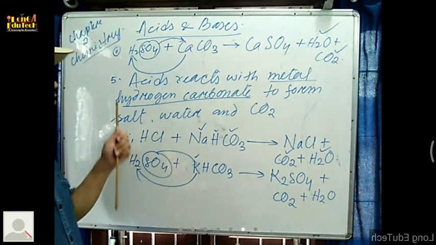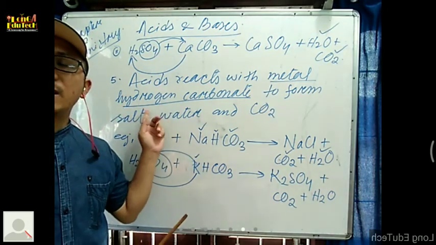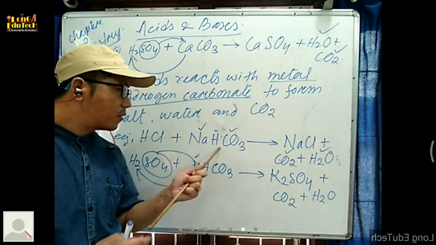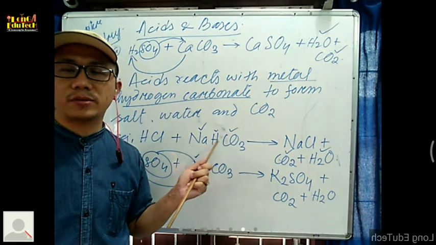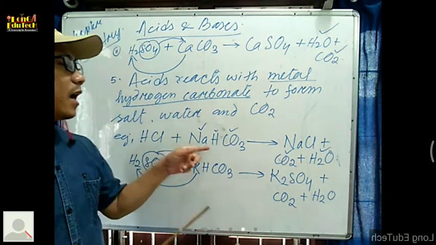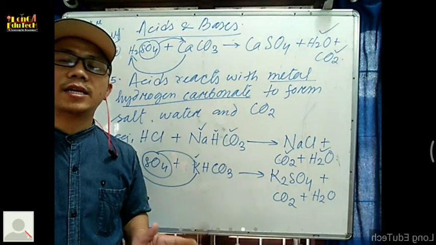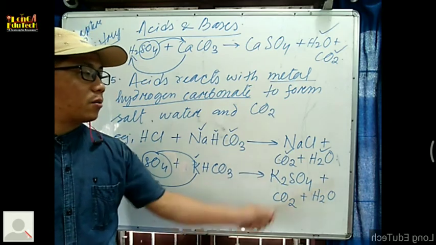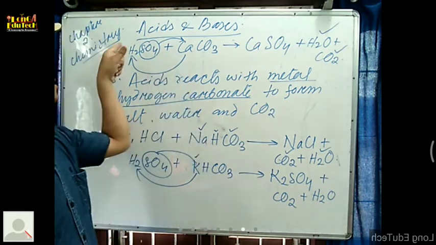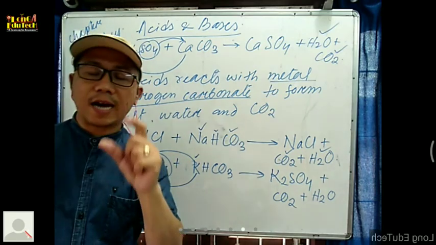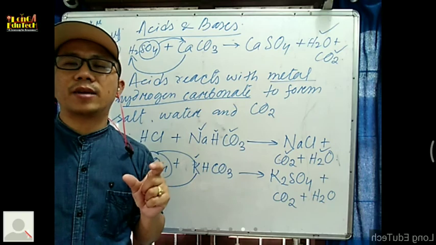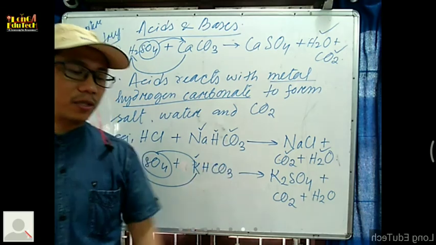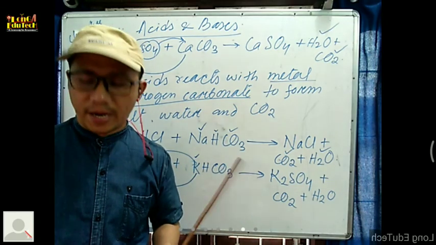And the last point is that acid reacts with the metal hydrogen carbonate. Sodium hydrogen carbonate is your baking soda that we use at home. When this kind of metal hydrogen carbonate reacts, it will form salt, carbon dioxide, and water. The products of number 4 and number 5 are almost the same, but the reacting material is different. One is carbonate, one is metal hydrogen carbonate. So this is all about the acid. Let us proceed to the base.